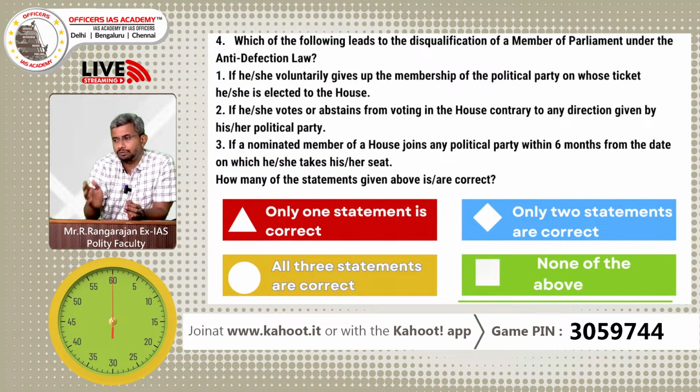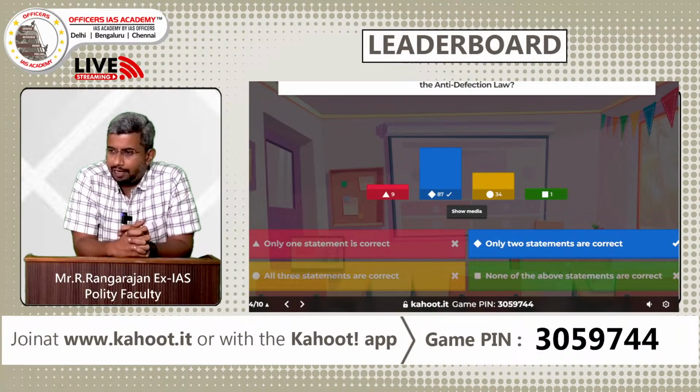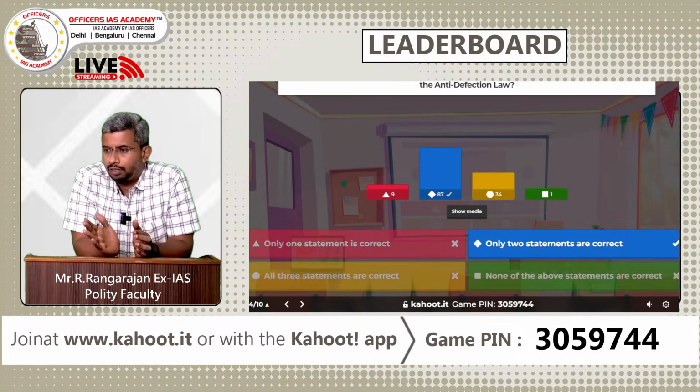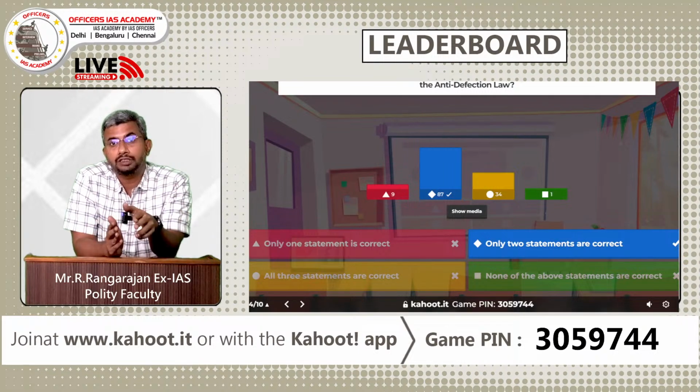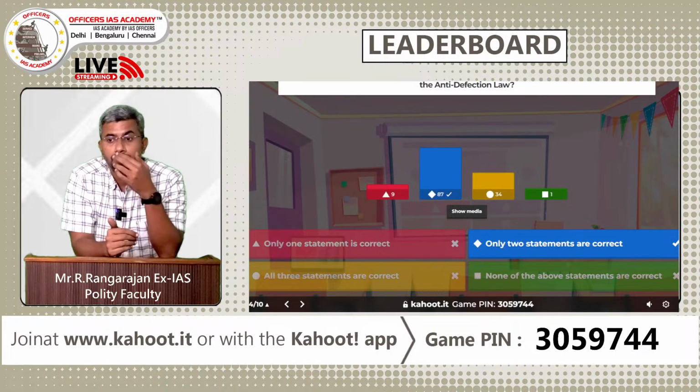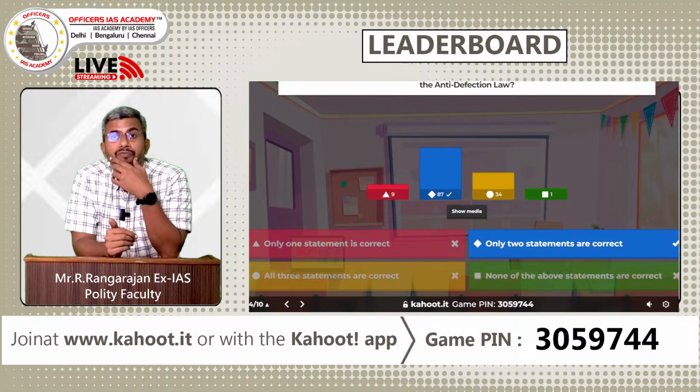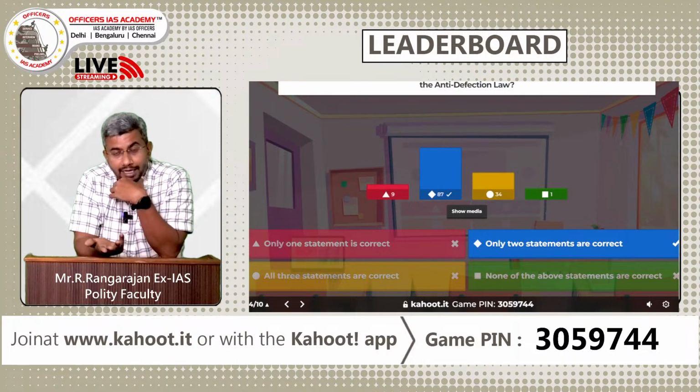So 3, 2, 1. Let us look at the answer, and you have around 87 people who have answered it correctly, right? So can you go back to the question, please? Can we have a look at the question one more time? Okay. So the two statements are correct. There is one statement which says that if a person voluntarily gives up the membership of the political party, he is liable for disqualification, which is correct.